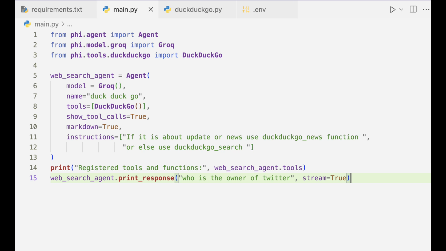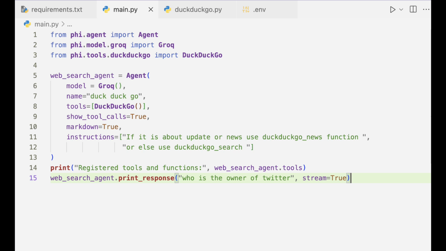Groq model is the AI brain powering the agent. DuckDuckGo tools lets the agent search the web using DuckDuckGo's search or fetch news using DuckDuckGo News. Instructions tells the model to use DuckDuckGo News for updates, otherwise use DuckDuckGo search.